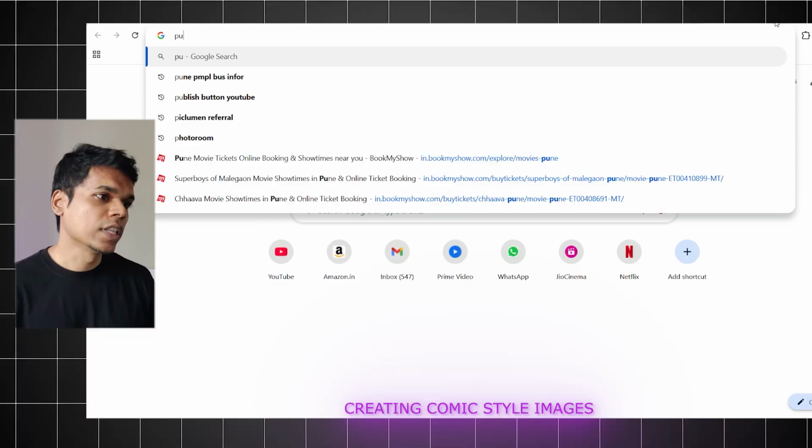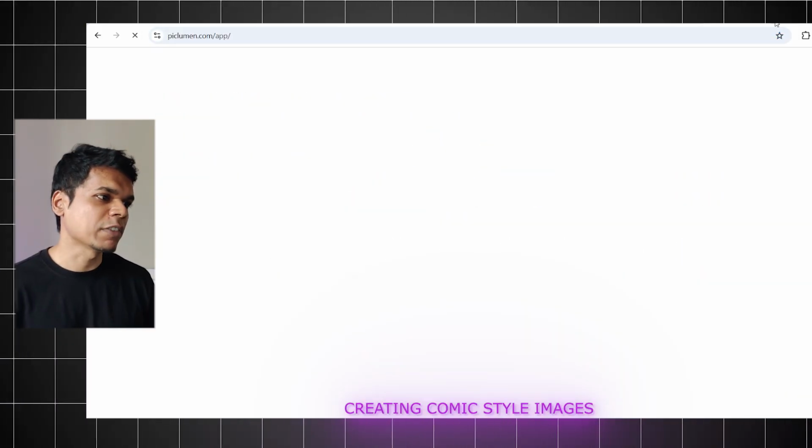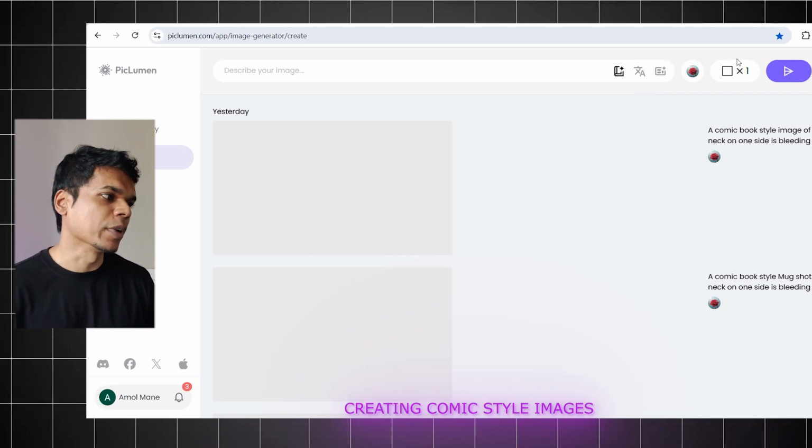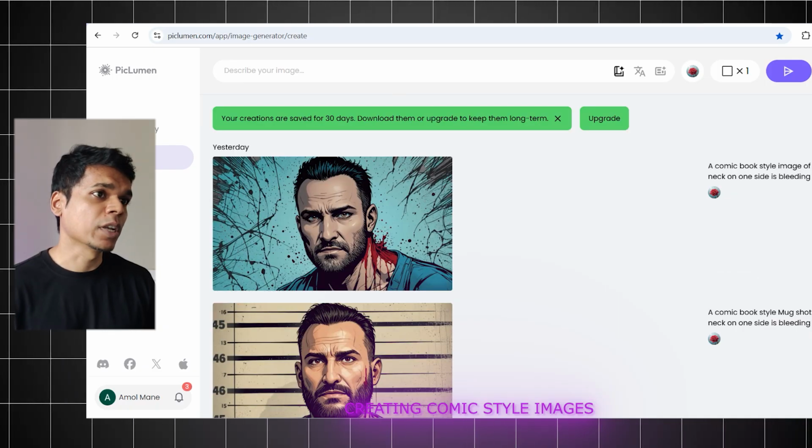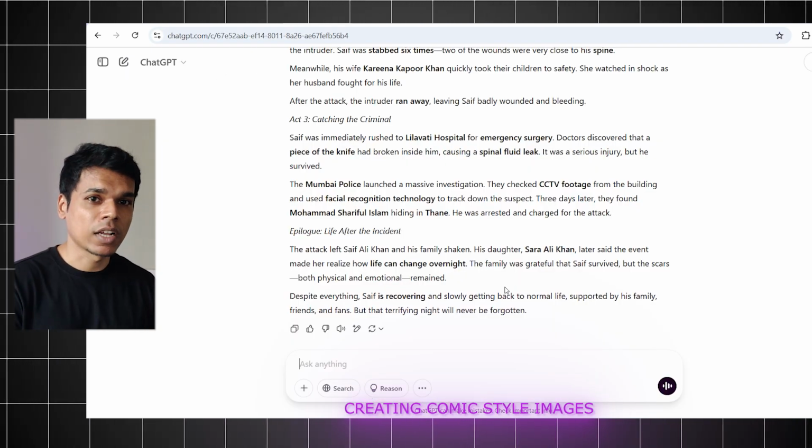If a crime has happened, you don't have all the recorded footage, right? So for that, we are going to use images. And for images, we are going to use Piclumen AI. This step is a game changer. If you can't find specific images, you can create them with Piclumen. So this is the interface of Piclumen. Before the images, you need prompts for creating those images.